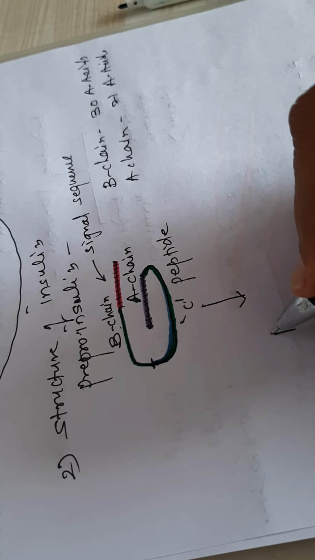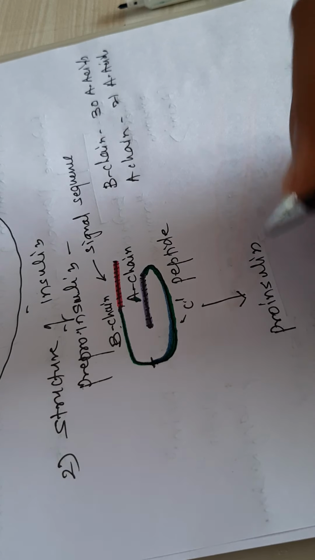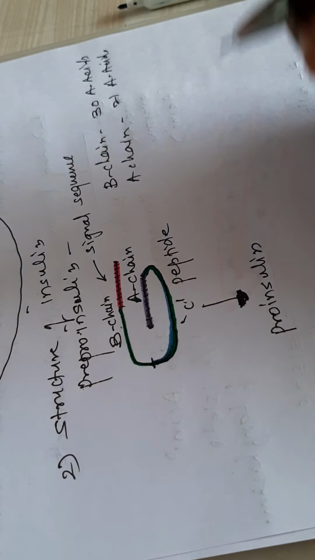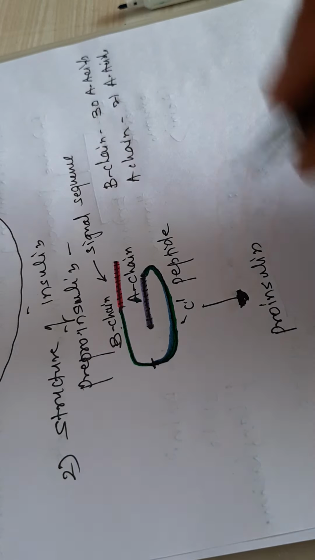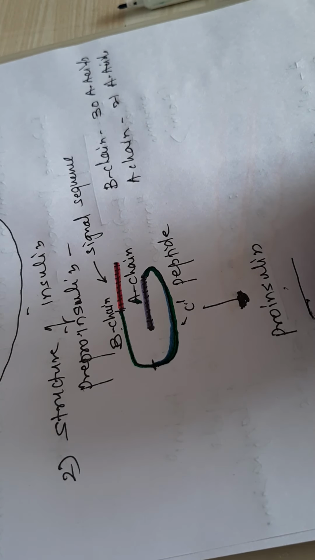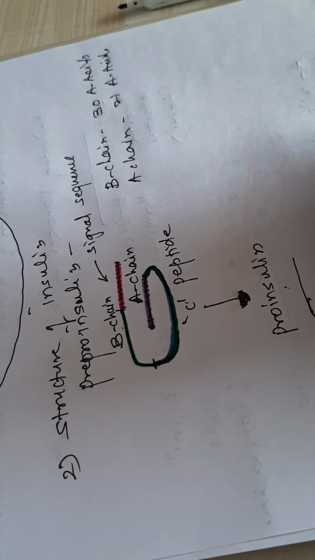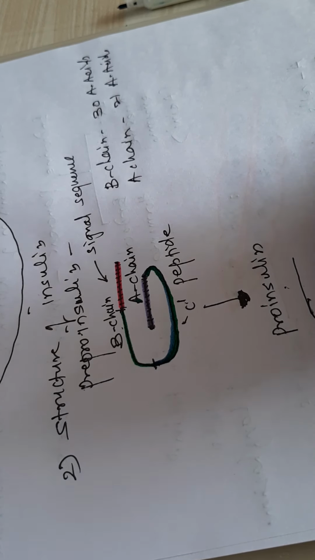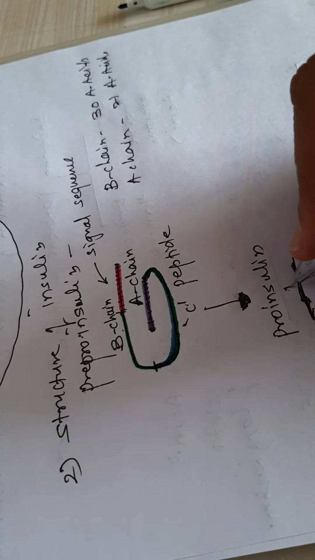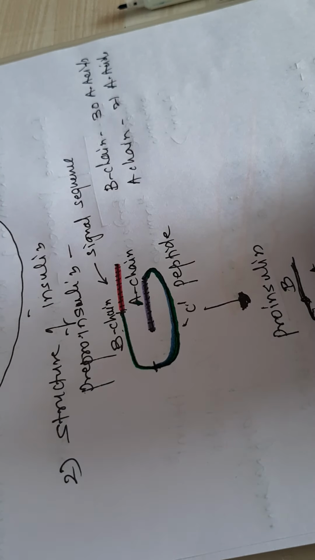From this, pre-pro insulin is synthesized in the rough endoplasmic reticulum and Golgi apparatus, and in pro-insulin this particular signal segment is chopped off and you only have the B chain, A chain and C peptide. So this is the B chain, A chain and C peptide.